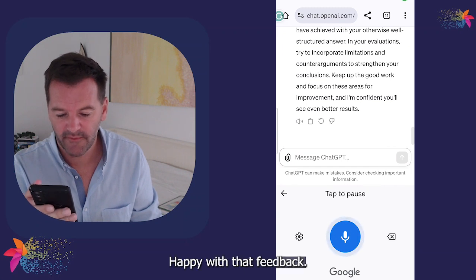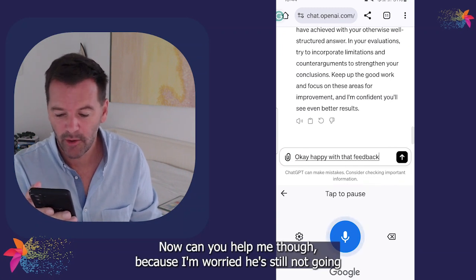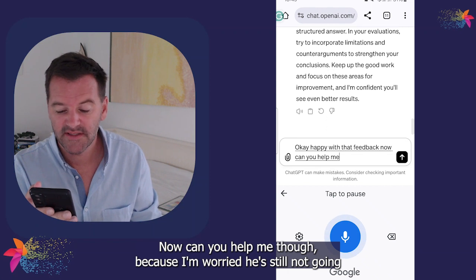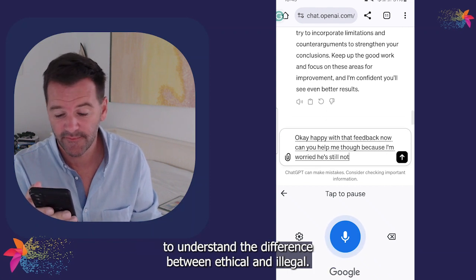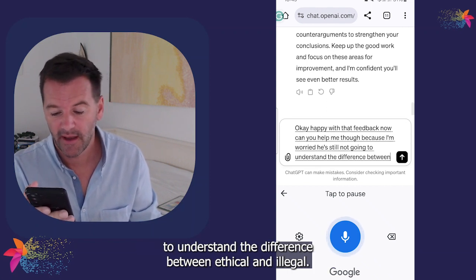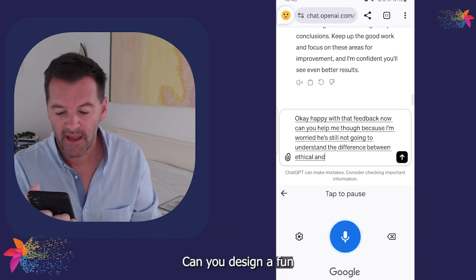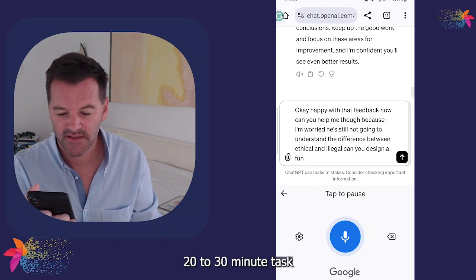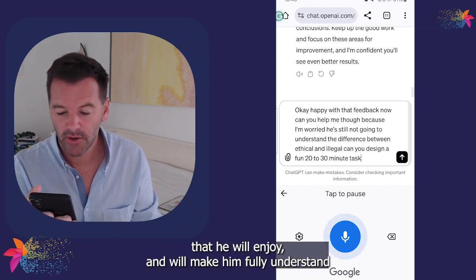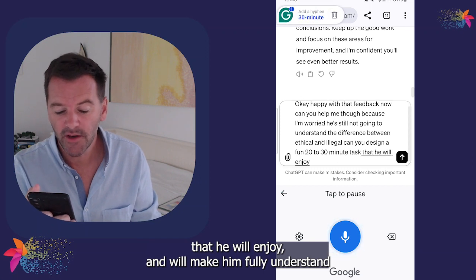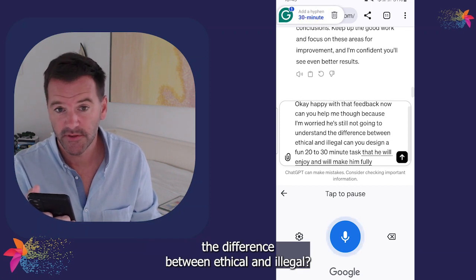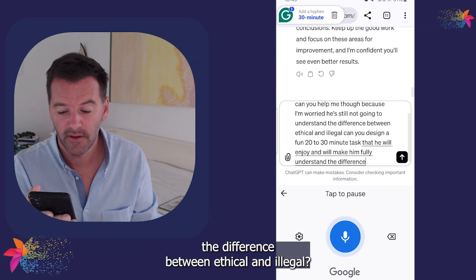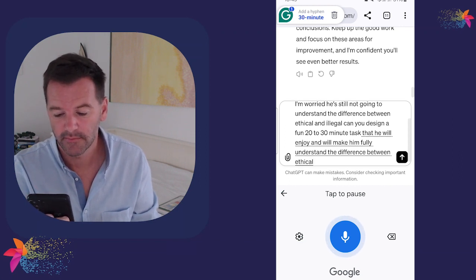Okay, happy with that feedback. Now, can you help me though? Because I'm worried he's still not going to understand the difference between ethical and illegal. Can you design a fun 20 to 30 minute task that he will enjoy and will make him fully understand the difference between ethical and illegal?